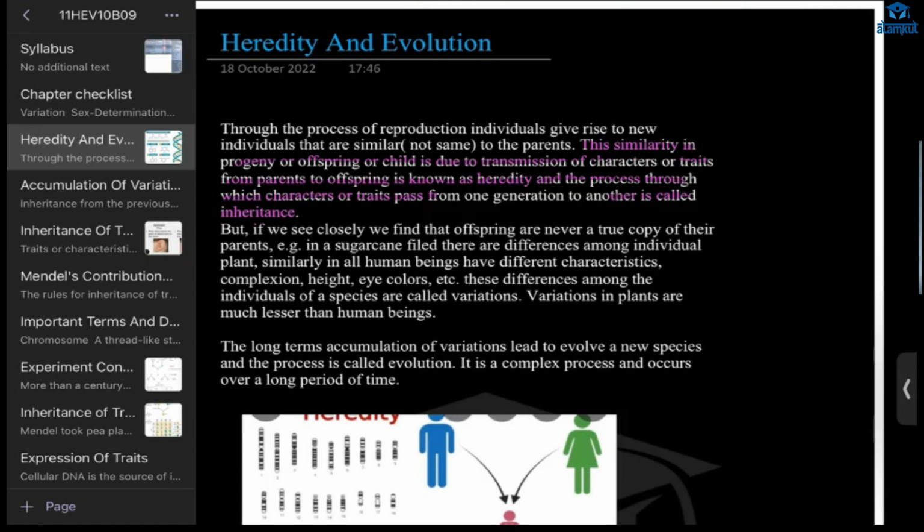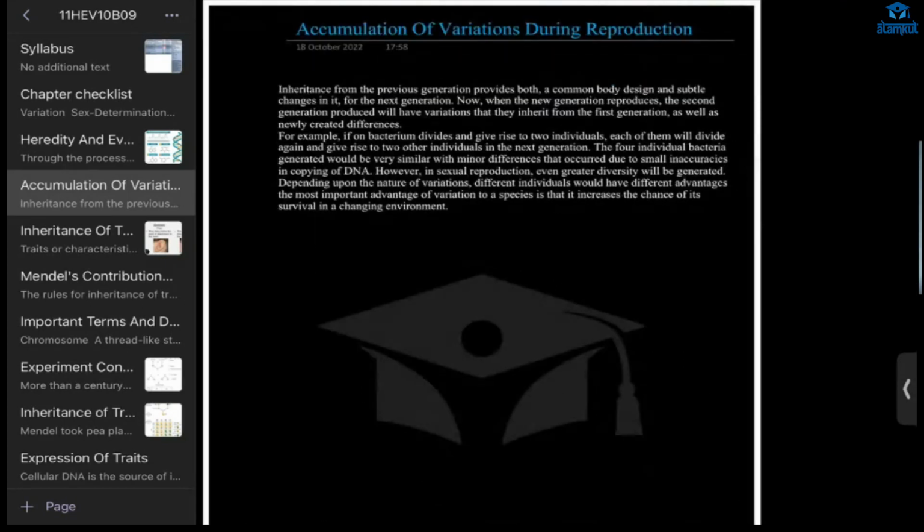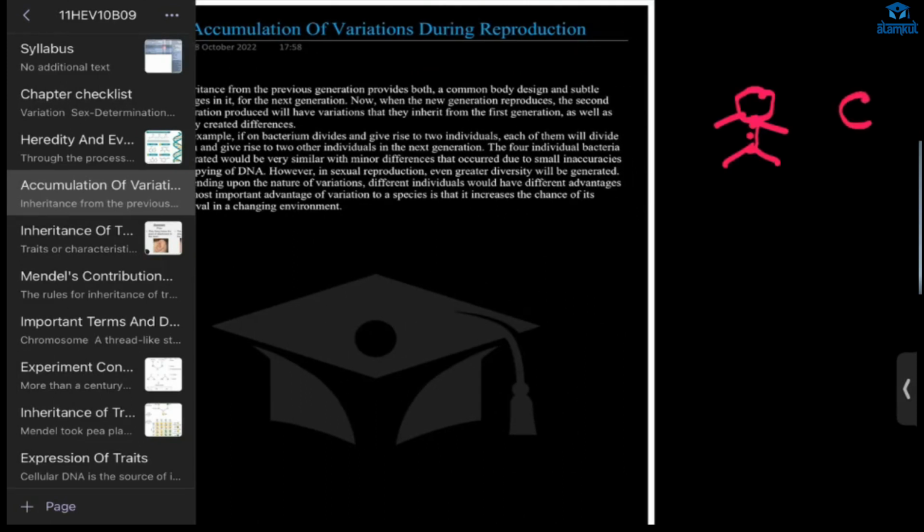Okay, and the variation in plants is much lesser than in humans. And if this variation, these differences, keep on gathering, a new species will form, and this is called evolution. This occurs over a long period of time. Now, how does this accumulation of variation happen? It happens during reproduction.